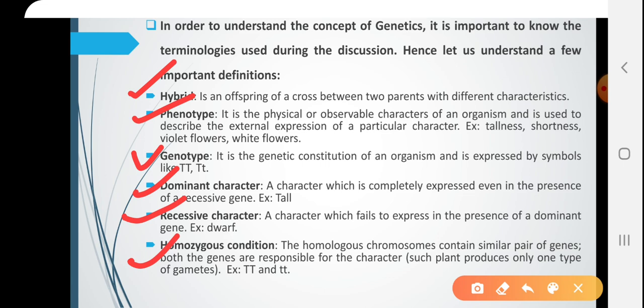Homozygous condition. The homologous chromosomes contain a similar pair of genes. Both the genes are responsible for the character. Such a plant produces only one type of gamete. Example, capital T capital T and small t small t. So, here both the genes are the same, and the same genes will produce only one type of gamete, that is capital T, and small t small t will produce only small t gametes.